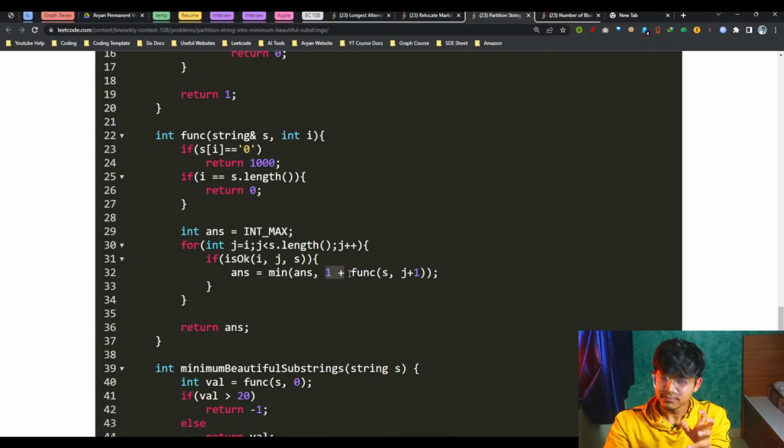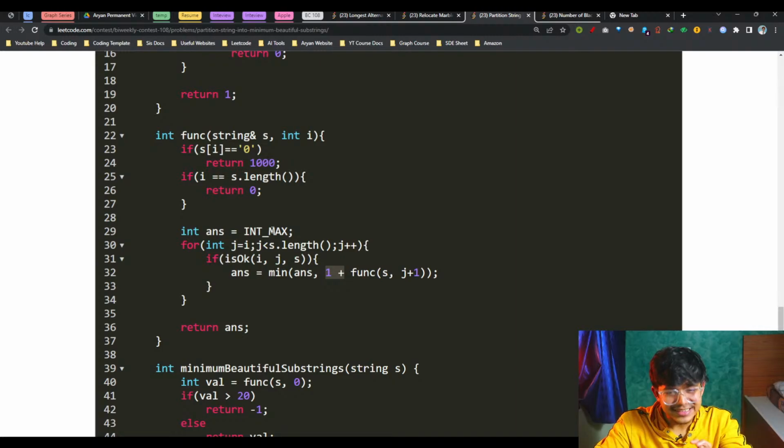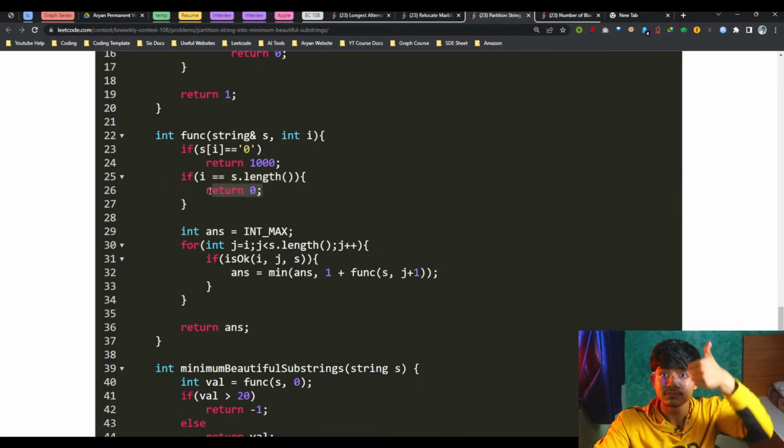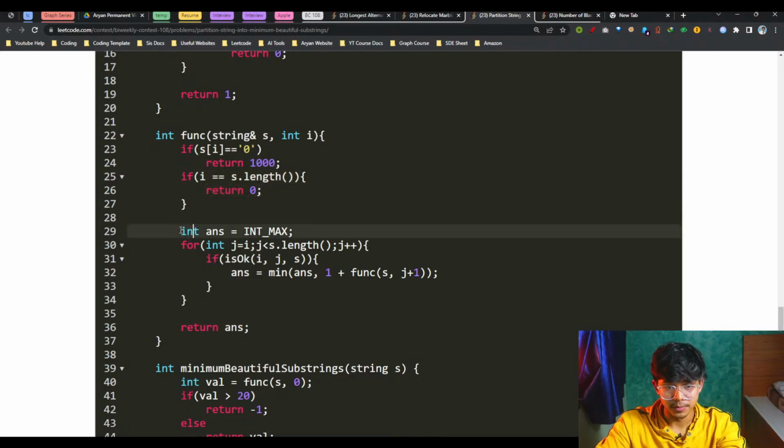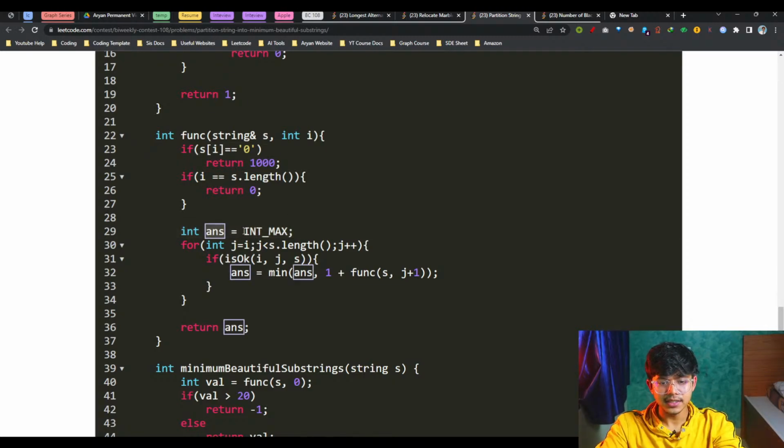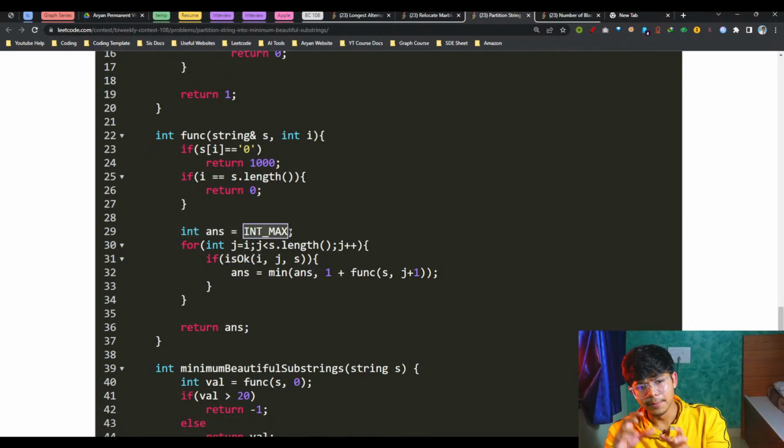So it should be something less than that. And if the length is reached, simply return a 0, because I have done the good partitions for me. Then the answer starts as int max, or any high value like 110, 120 or anything, it will still work.